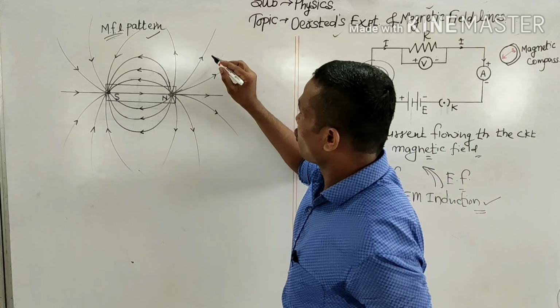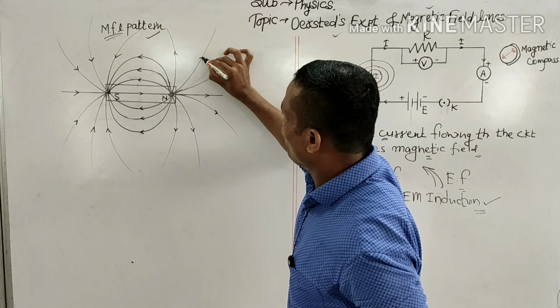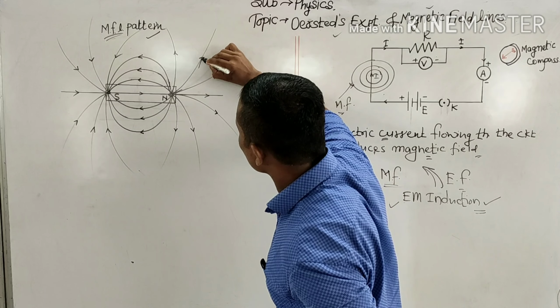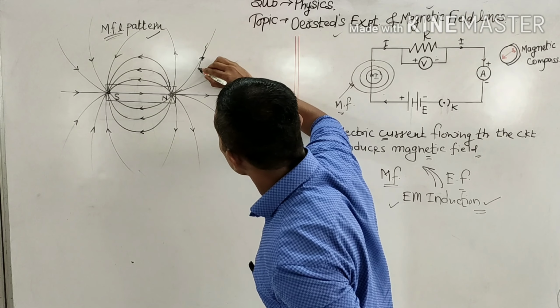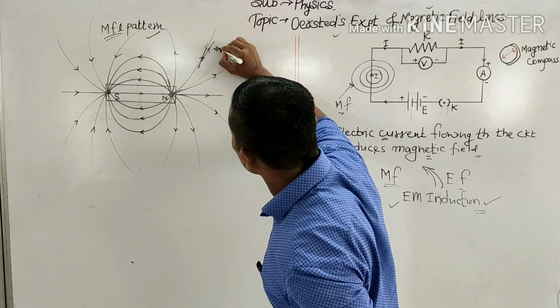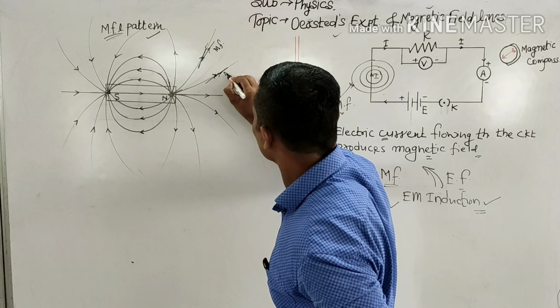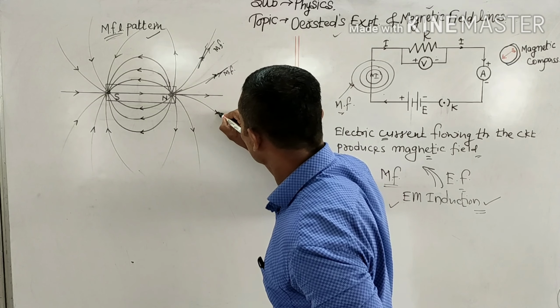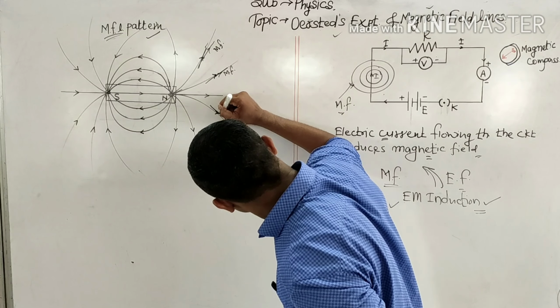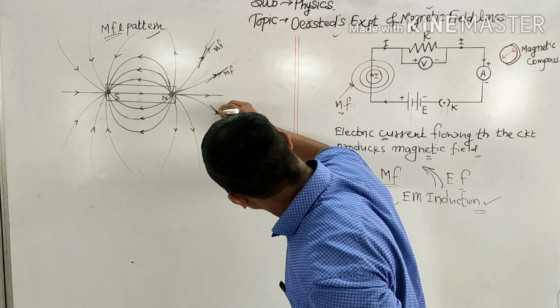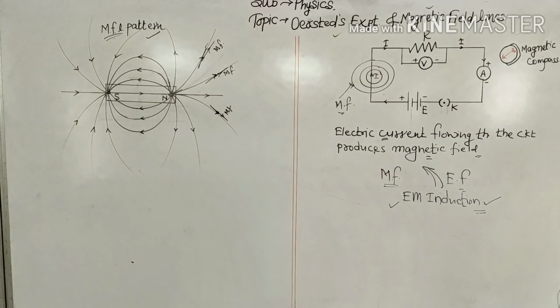Magnetic field lines are imaginary lines, and the tangent drawn to these lines at any point gives the direction. Now how will you draw the tangent? Like this. This is the tangent, right? So this is the direction of the magnetic field. The tangent at this point goes here, so this is the direction of the magnetic field. The tangent at this point is like this, so this is the line of your magnetic field. A tangent to a curve is a line passing through a single point. Okay? So this is how.